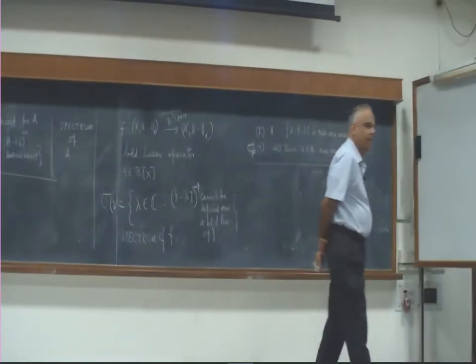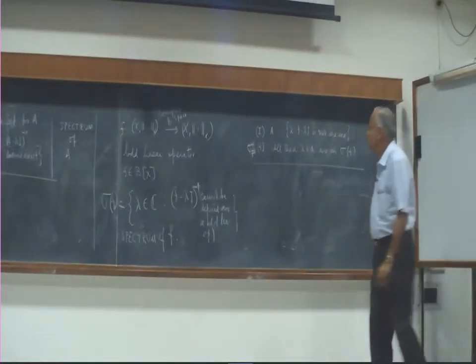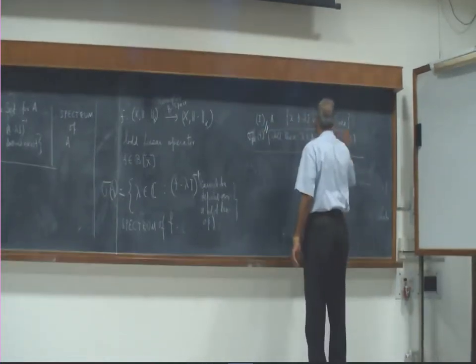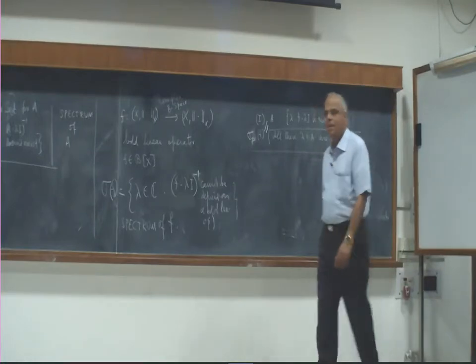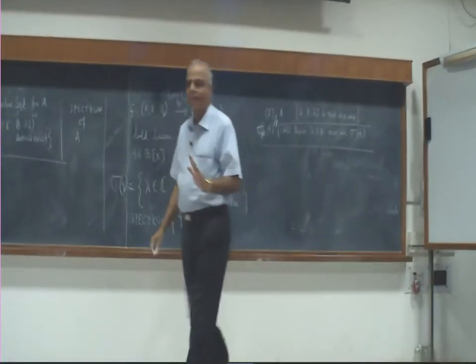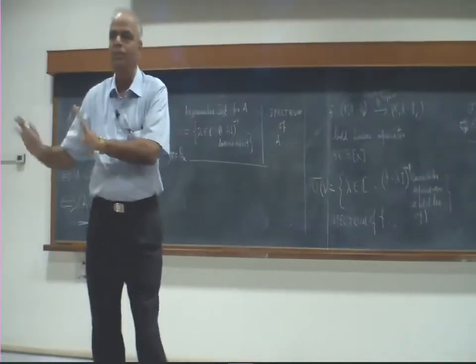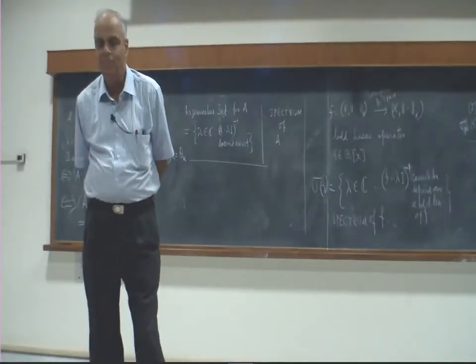All those lambdas for which f minus lambda I is not 1-1, that we will denote by sigma p f. Certainly sigma p f is part of sigma f, right.